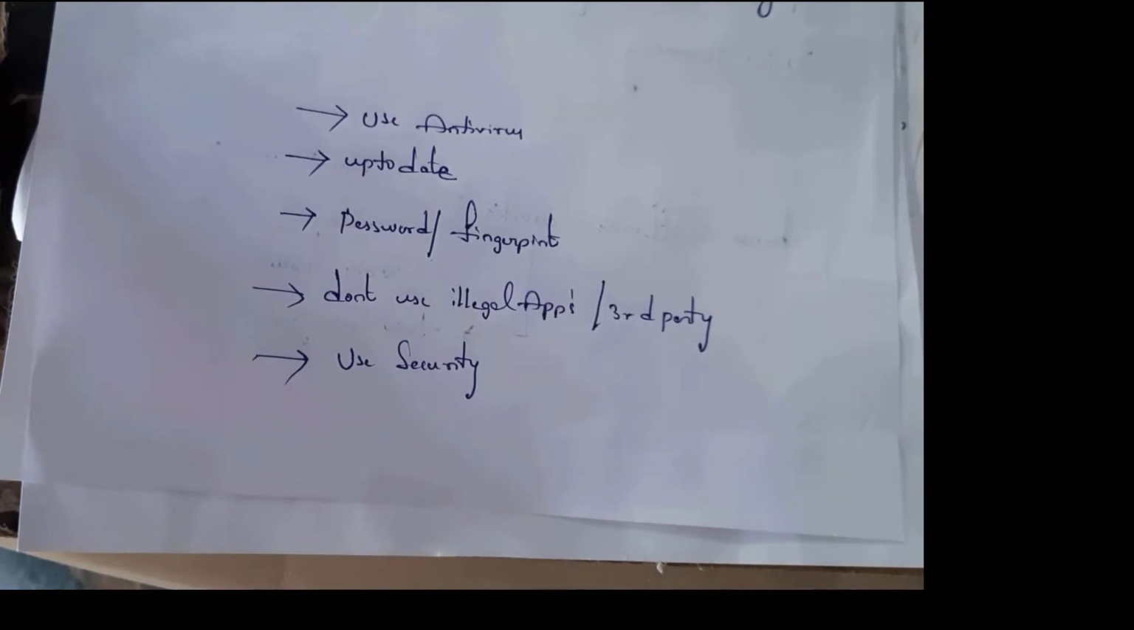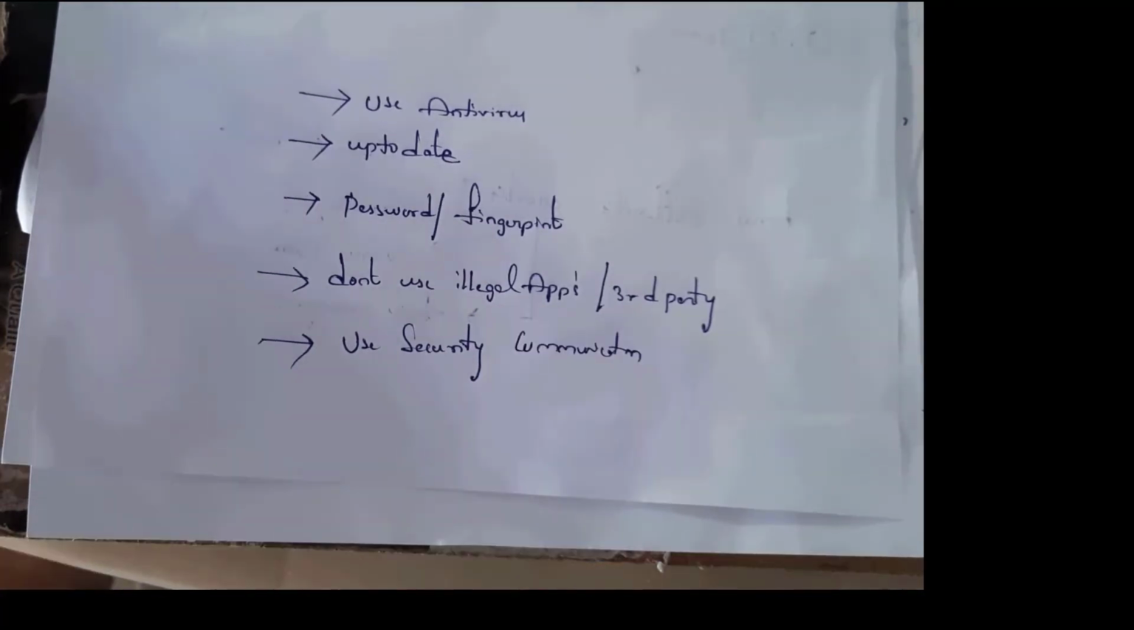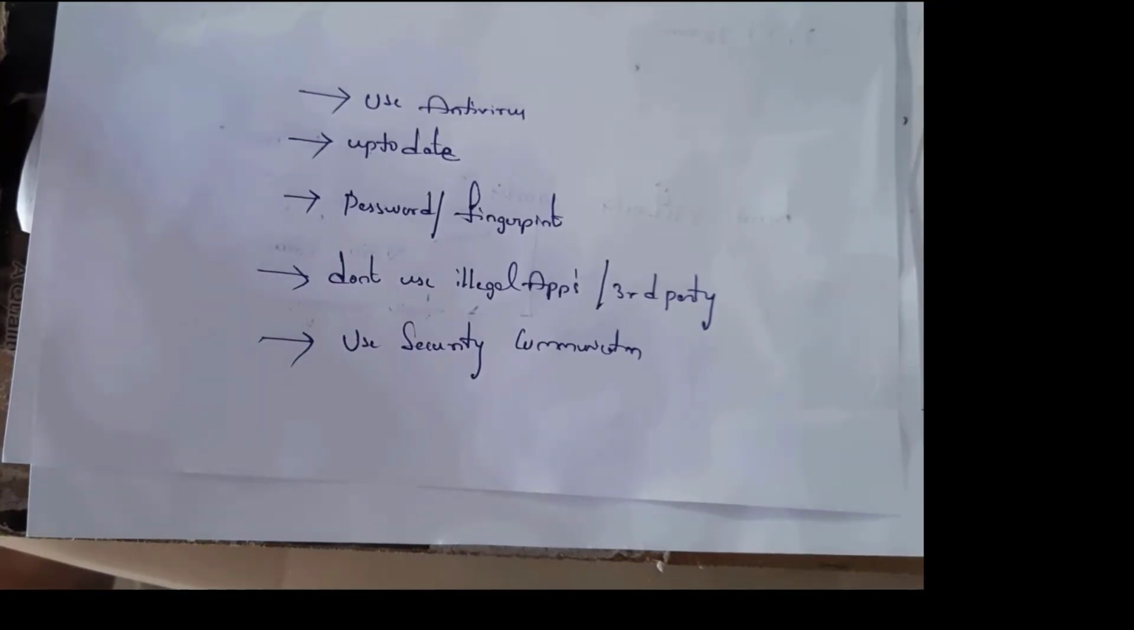And next one is don't use illegal apps or third-party apps. Always try to download apps from Play Store. Don't use any cracked version softwares, and always try to use secure communications and always encrypt all the data that is present in mobile and wireless devices. By using all these methods, you can secure your mobile and wireless devices.